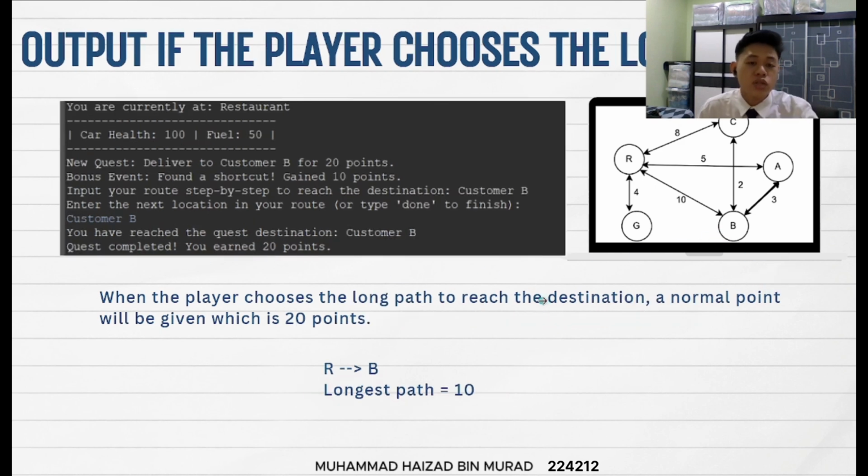What if the player chooses the longer path? Based on the graph, the longer path from restaurant to customer B is 10. And if the player enters it, the player just gets 20 points only, because of the longest path chosen.